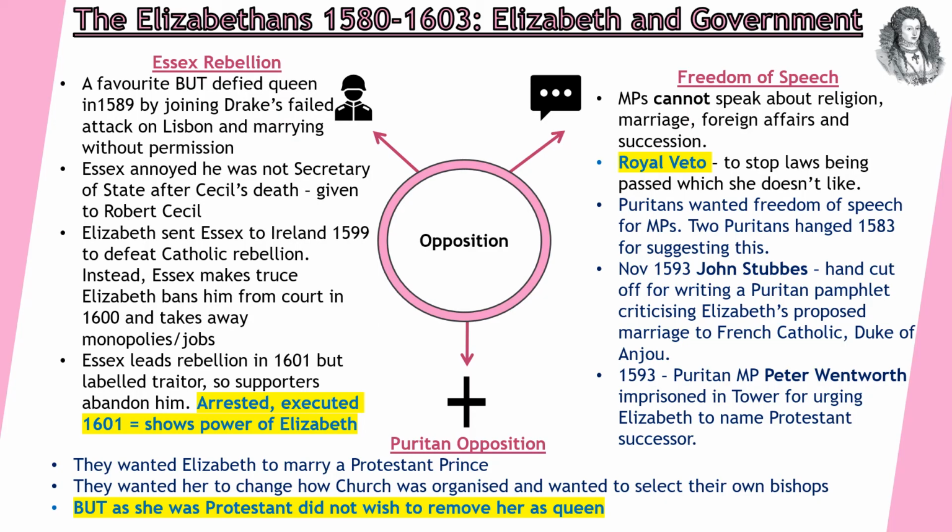You might remember from in lesson that there's also the issue in the Privy Council, where he actually goes to draw his sword on Elizabeth and she actually slaps him to provoke him to do that. Essex leads a rebellion in 1601. He's labelled a traitor though, so the supporters actually abandon him very quickly. He's arrested and executed, so this is really significant because it shows the power of Elizabeth's government, particularly men like Walsingham. As soon as he is named a traitor, he loses support and then he's effectively crushed and stopped. And this is right at the end of the reign, so we can see that even at the end, Elizabeth is effectively able to control her country.